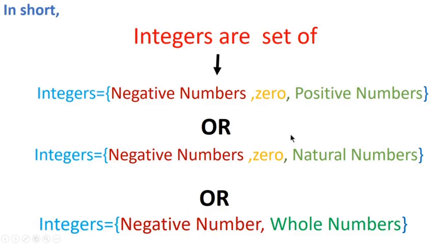These all are the same thing, but we are expressing it in different ways. So integers, once again I am repeating, integers are the set of negative numbers, 0 or positive numbers. This is the first way to tell. Another way, integers are the collection of negative numbers along with 0 and natural numbers. And yet another way is that integers are the collection of negative numbers and whole numbers put together.